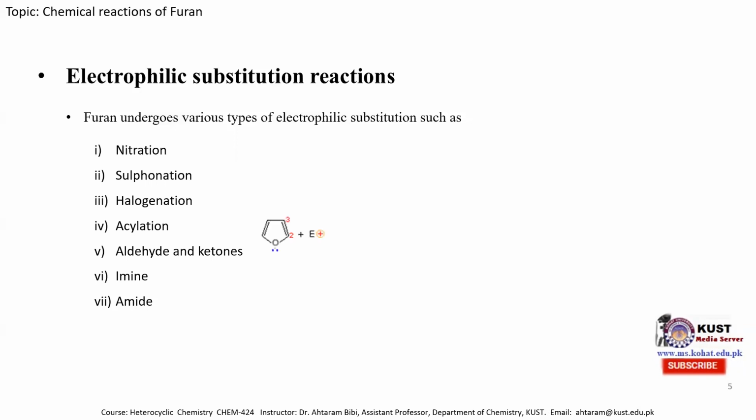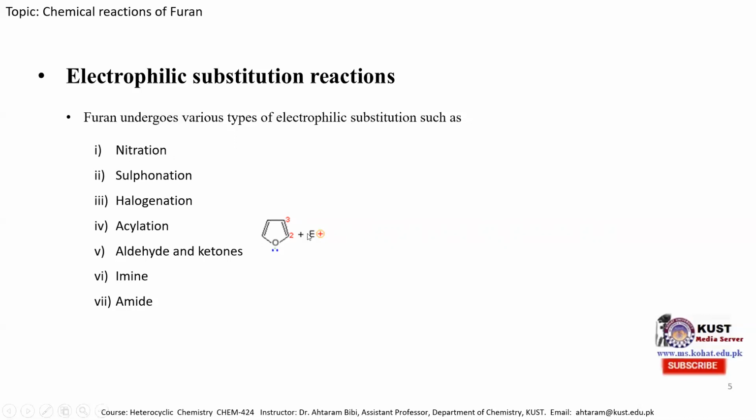So when an electrophile is added to the furan molecule, furan can be substituted either at position 2 or at position 3, as I mentioned in the previous slide in the resonance forms, that it is electron rich at position 2 or position 3. So when we react the furan molecule with nitronium ion, sulfur trioxide, halogen, or any other electrophile, the electrophile will be substituted either at position 2 or at position 3 of the furan molecule.